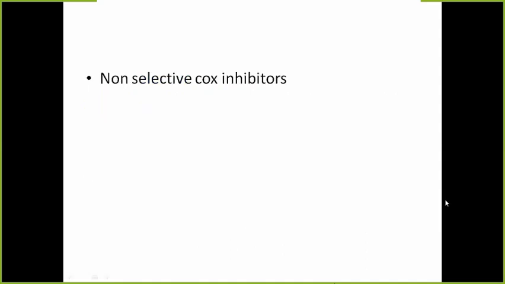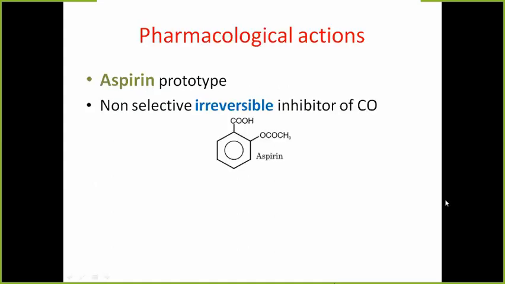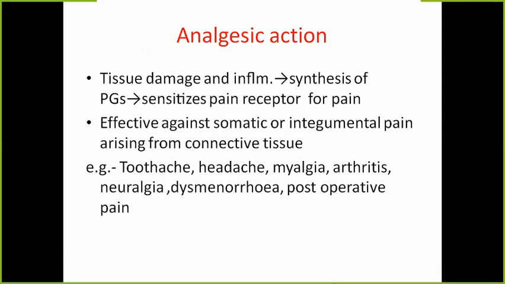Now we will study the pharmacology of non-selective COX inhibitors, and we will take aspirin as the prototype drug. And you know the structure of aspirin is that it contains COOH group and COCH3 group. We have seen in the list that there are so many drugs in the NSAIDs, but we will not study each drug in detail. Instead of that, we will study the pharmacology of the prototype. Now, the mechanism of action is by COX inhibition. Their pharmacological action first is analgesic action.